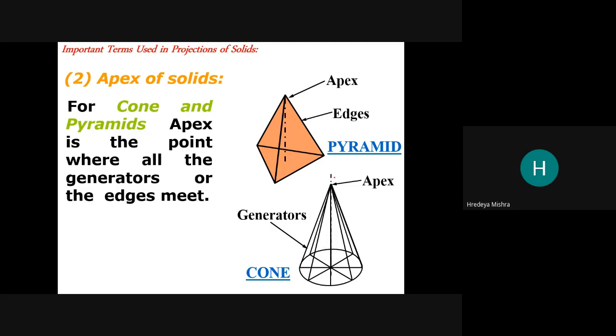So in both cone and pyramid, we get the apex. But in the prism we don't have any apex, and in the cylinder also we don't have an apex. Okay, only the cone and pyramid have the apex, or we can say vertex.